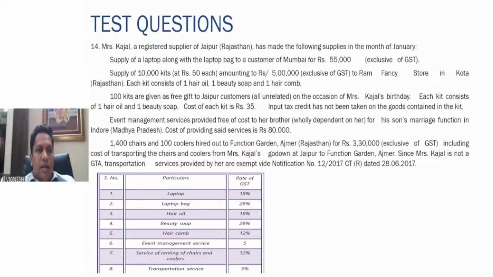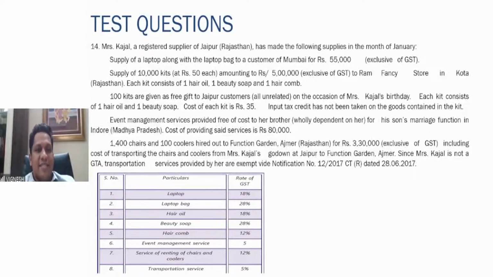Third one, 100 kits are given as free gift to Jaipur customers, all unrelated, on the occasion of Mrs. Kajal's birthday. Each kit consists of one hair oil, one beauty soap, cost is 35. Input tax credit has not been taken on the goods contained in this kit. Very, very clear. This is a classic example of a free sample. Free samples are given to unrelated persons. Free samples means goods which are given without consideration. In that case, nowhere is it mentioned that free samples to unrelated persons are covered as a supply.